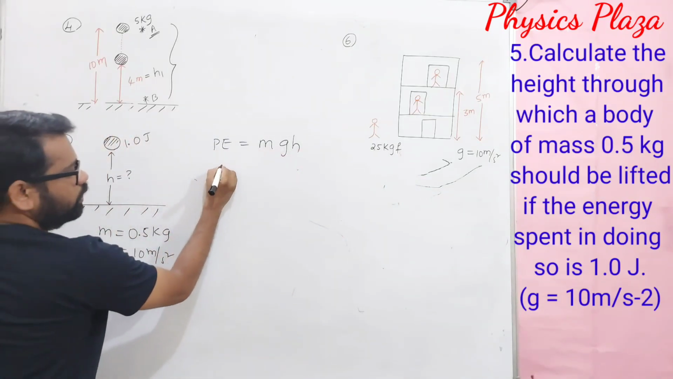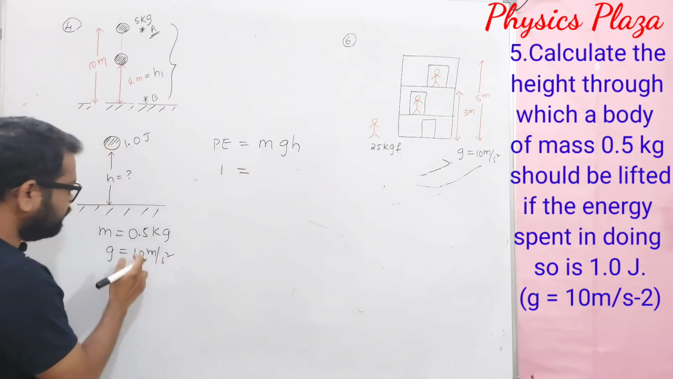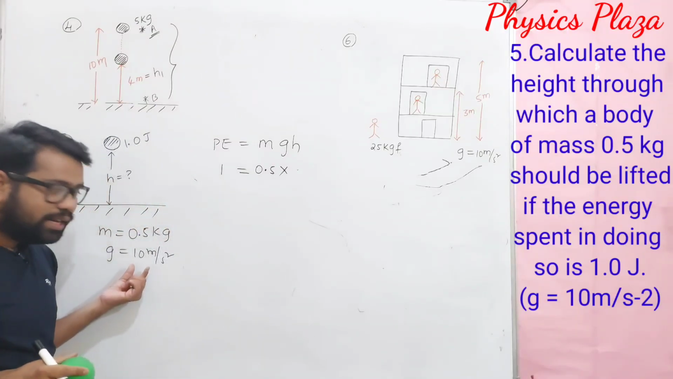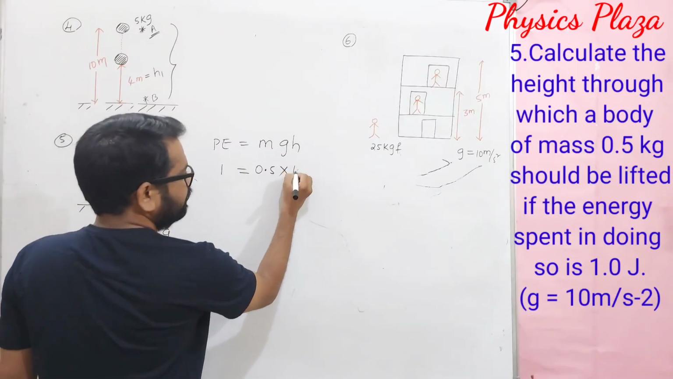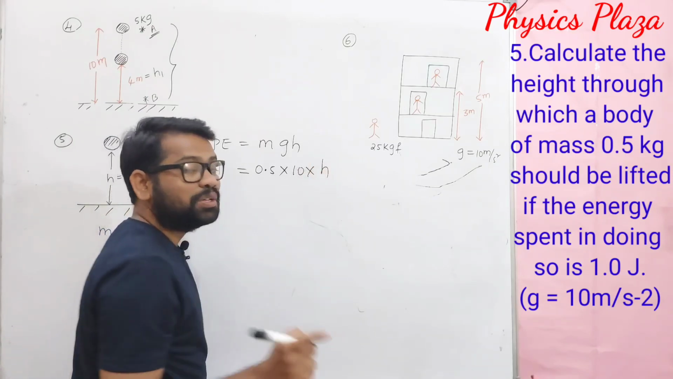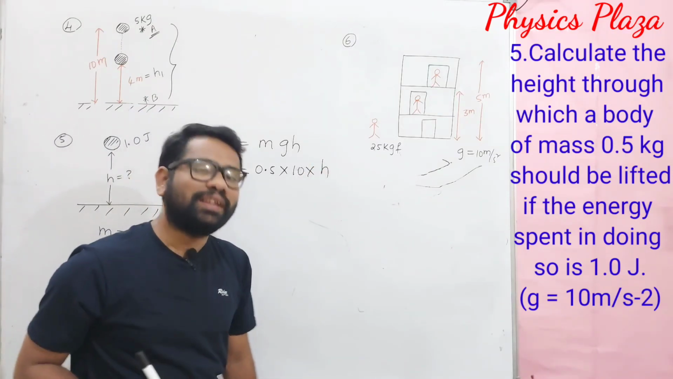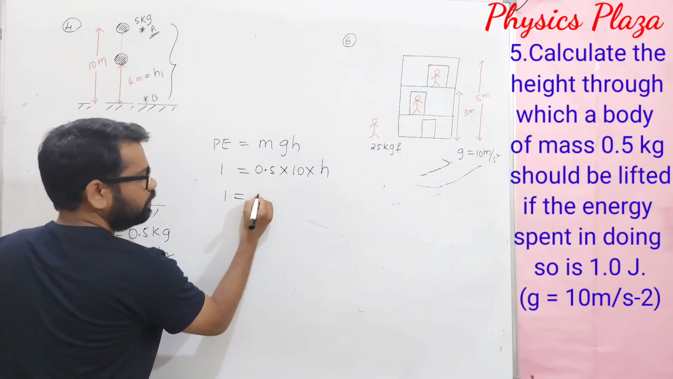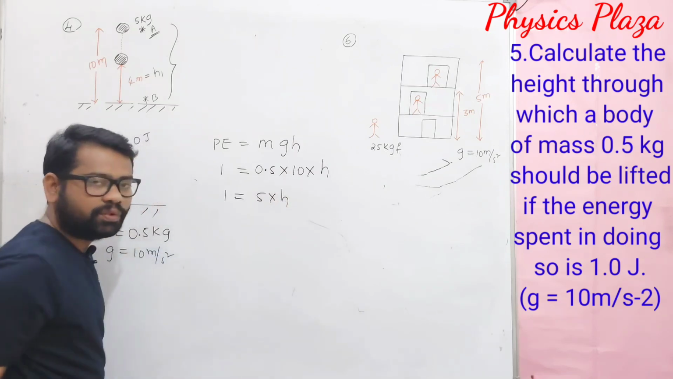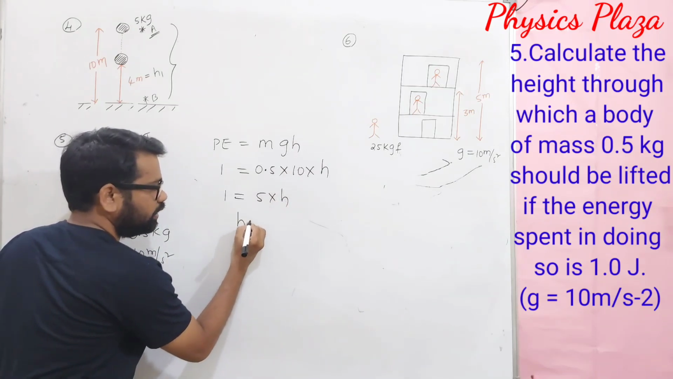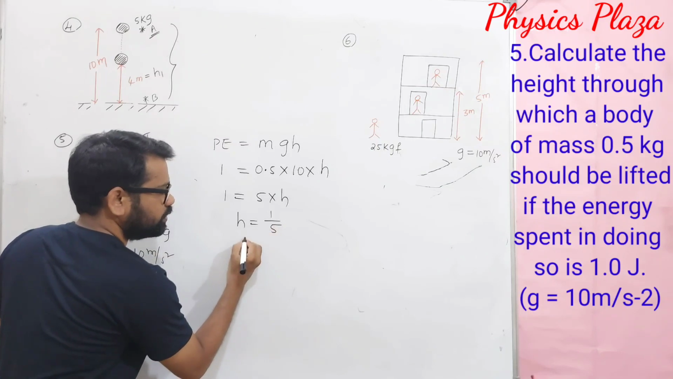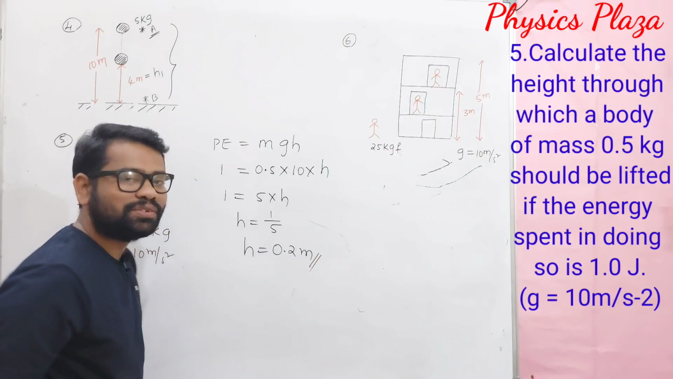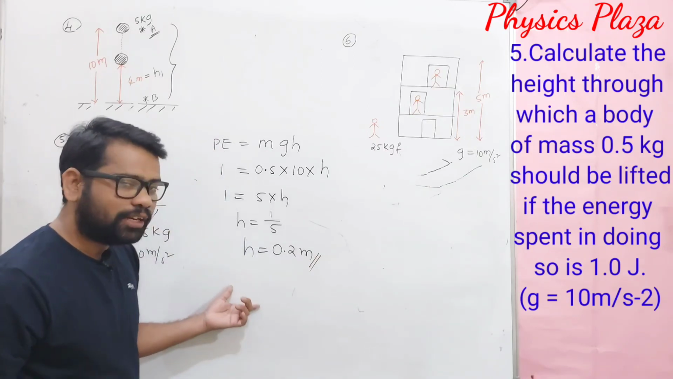So potential energy is given as 1 joule, which is equal to mass, 0.5 kg, and g, 10 meter per second square, and the height is to be calculated. So 1 is equal to 0.5 into 10, which will be 5, into h. Then h is equal to 1 by 5. So therefore it is 0.2 meters. This is how we can calculate, children.